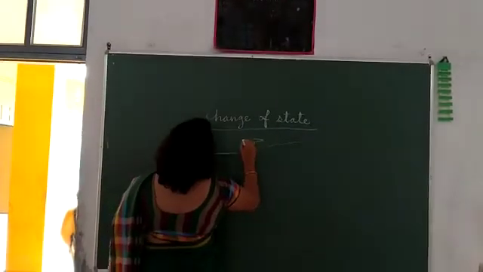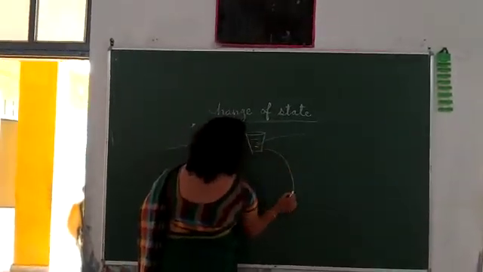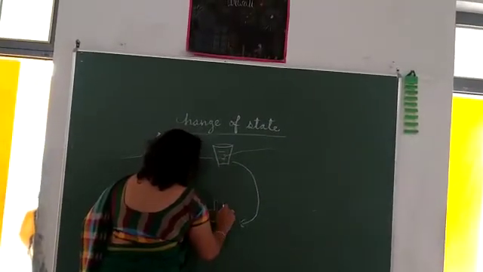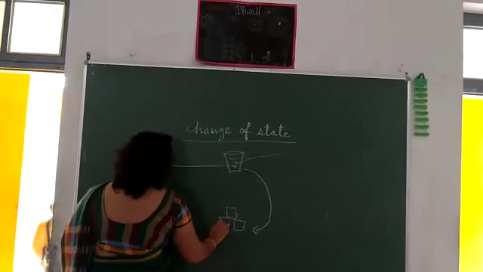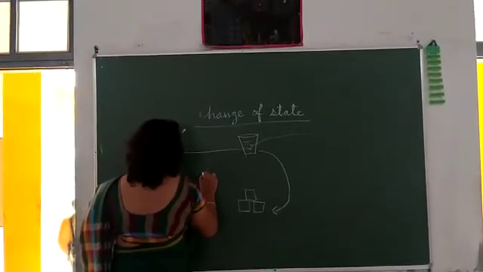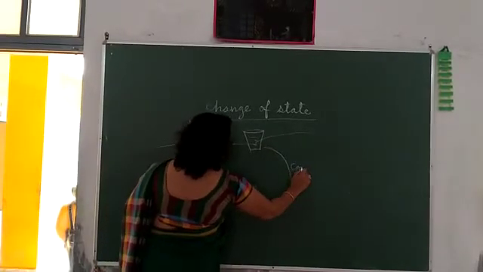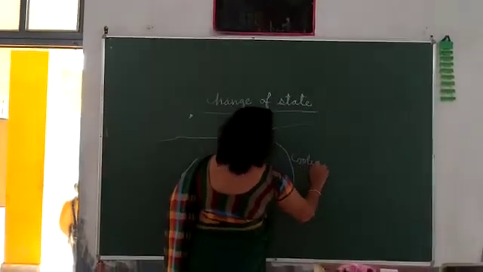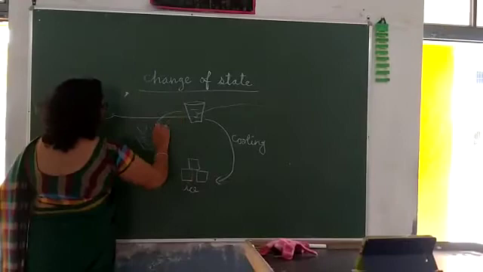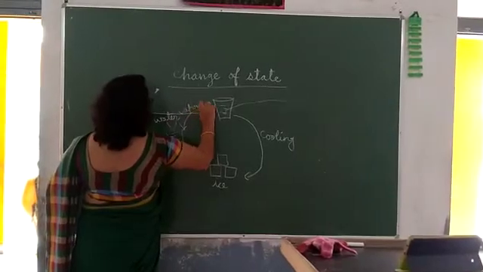See, this is water, in liquid form. And here it is an ice cube, and here it is water vapor also. So there are three states. On cooling, water changes into ice, and on heating, water changes into water vapor.